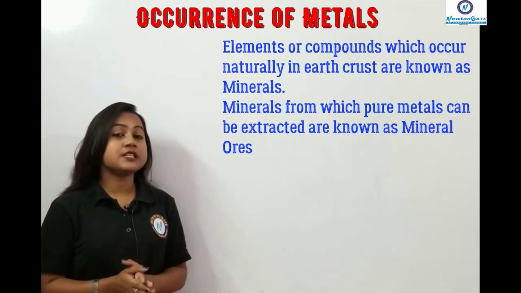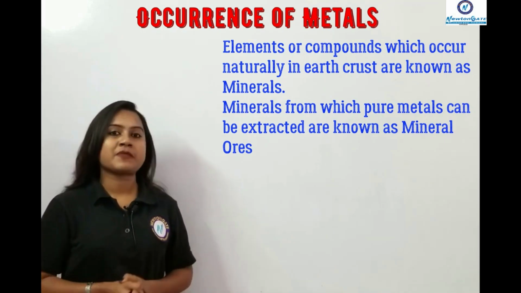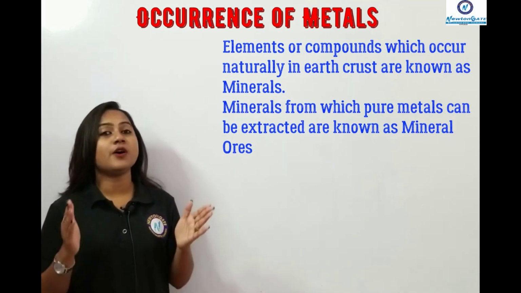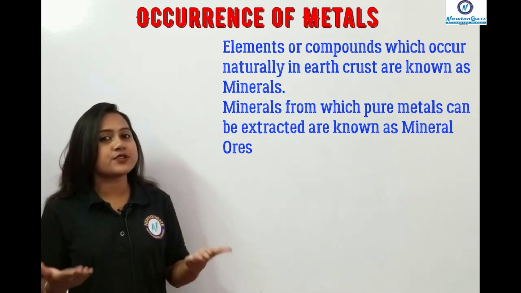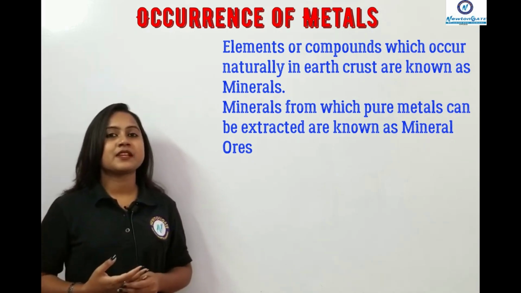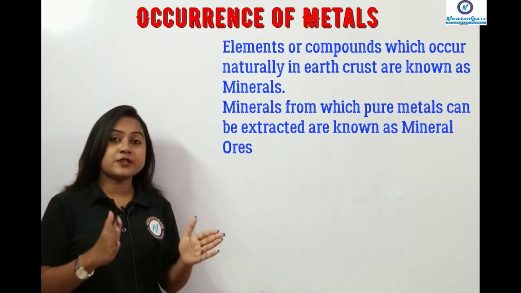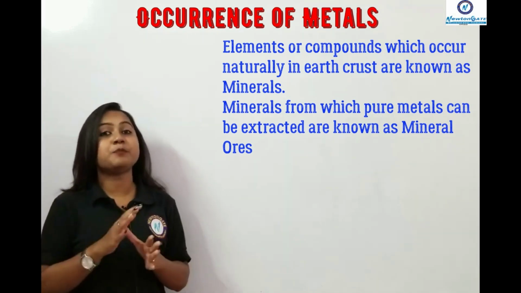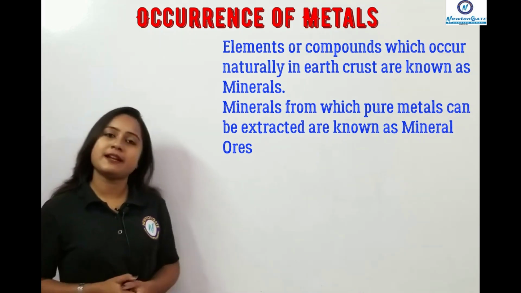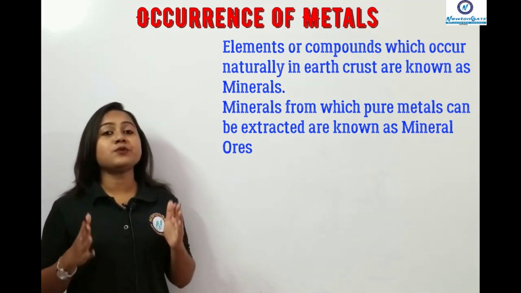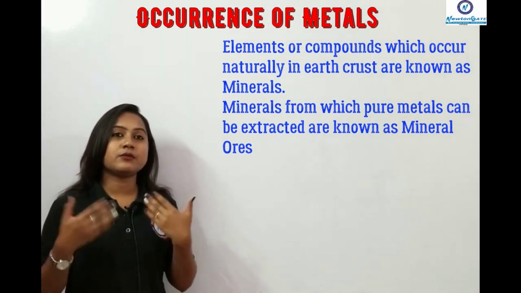So, the minerals from which the pure metals are extracted, that are termed as mineral ores. Okay, so the minerals are those that are found naturally in the earth crust. The compounds, that is a mineral, but the minerals from which you are extracting the purest form of that particular metal is the ore of that metal. Clear? So I am attaching one chart in which the concept will be clear, that from ore how